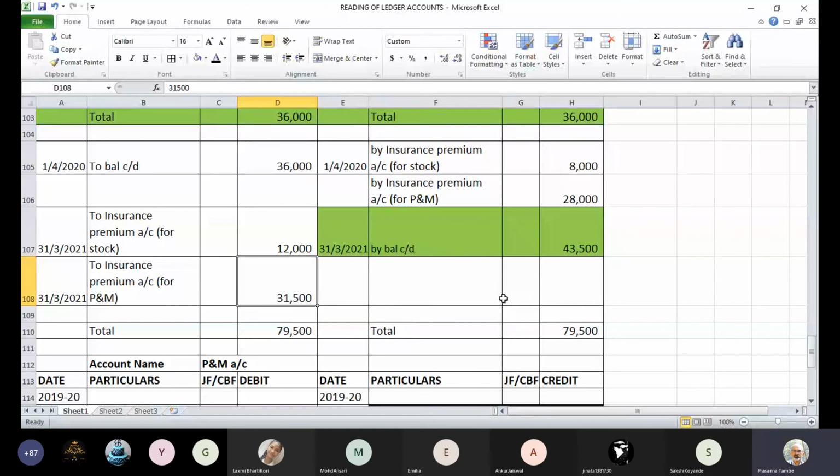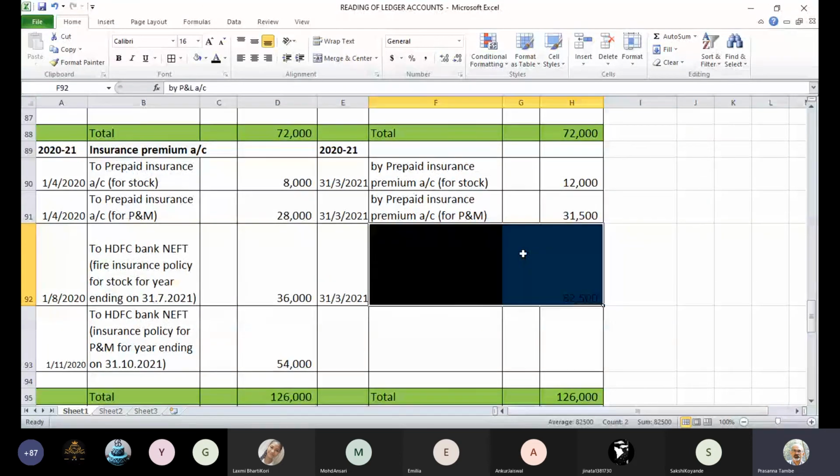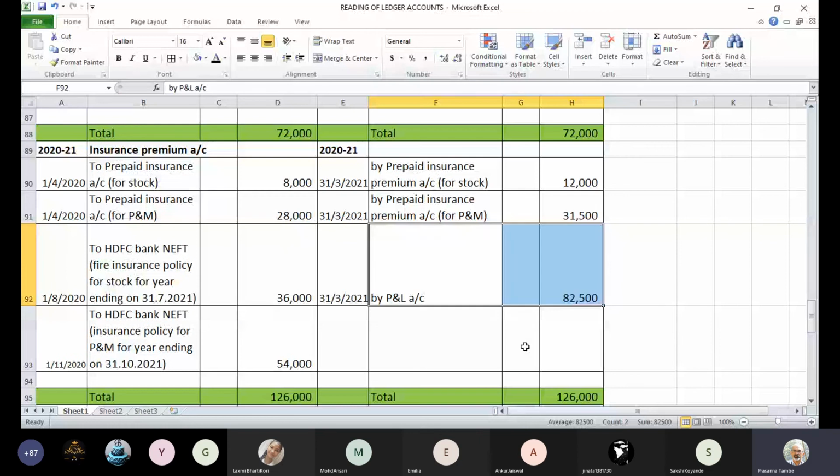The insurance account is closed by carrying forward the balance of 43,500. Whereas in the insurance premium account, we have to find the closing balance. At the end of the year, when you balance the account, you will have the balance of 82,500, and that will be transferred to the profit and loss account.